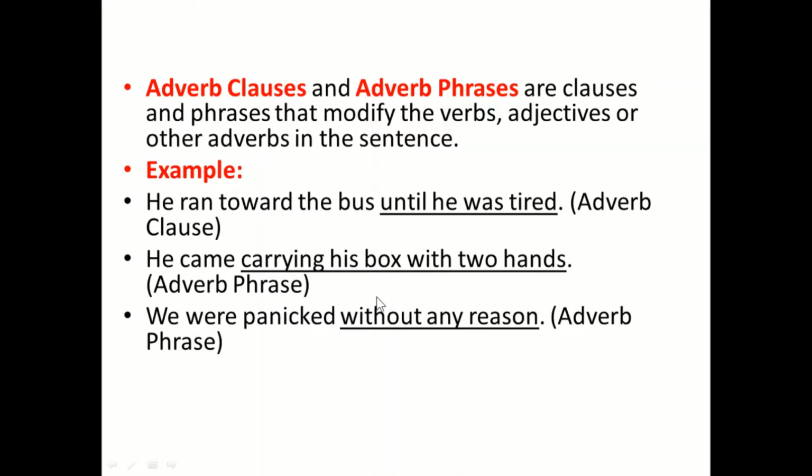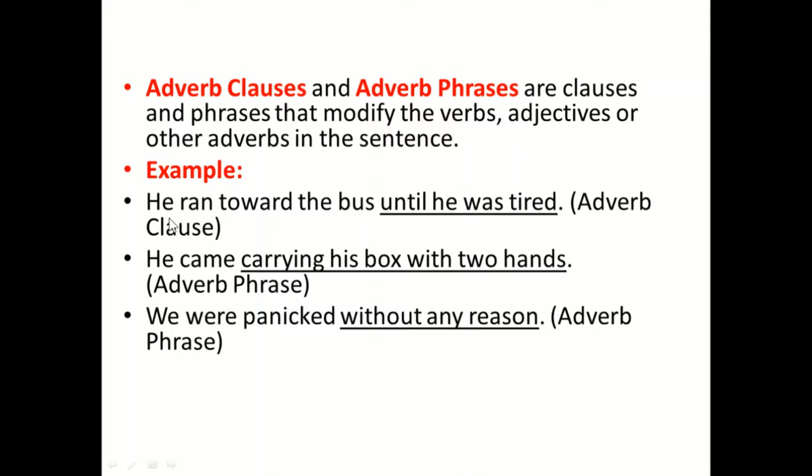To know this, you must understand the difference between clause and phrase. A clause is a kind of sentence in which we have the subject as well as the verb. But a phrase is a group of words that has only either the subject or the verb. So it cannot stand as a sentence itself.